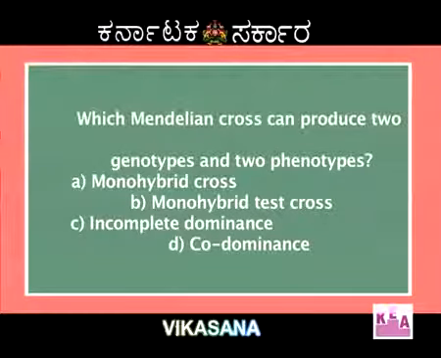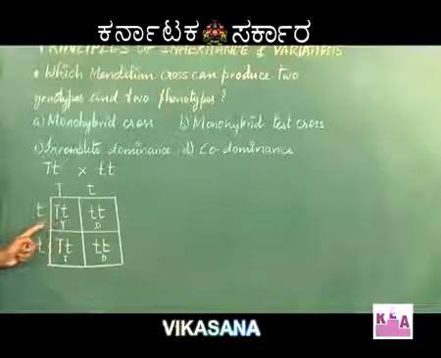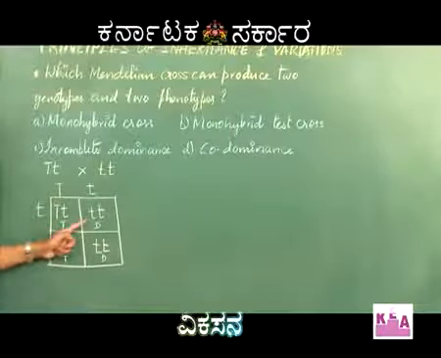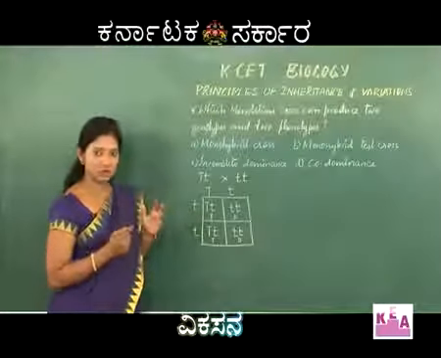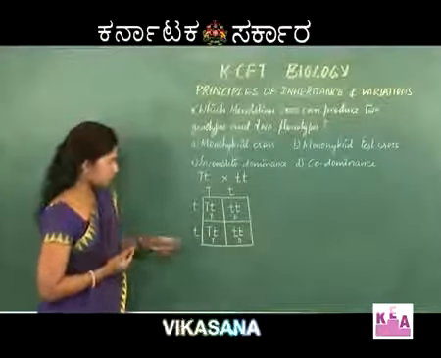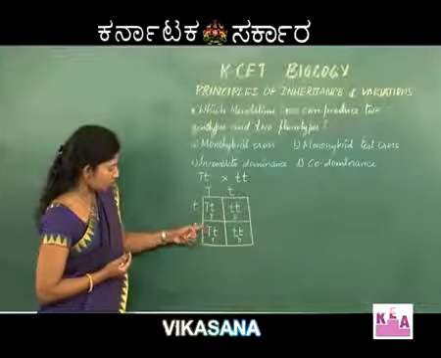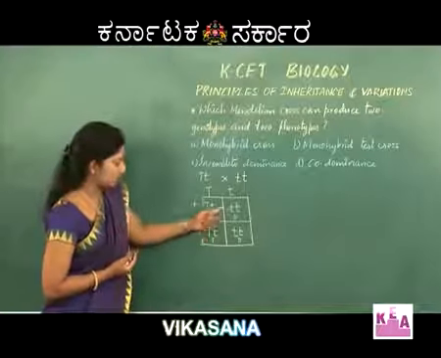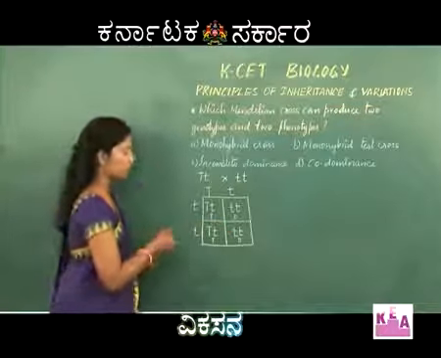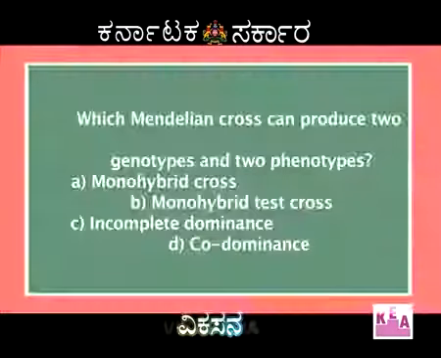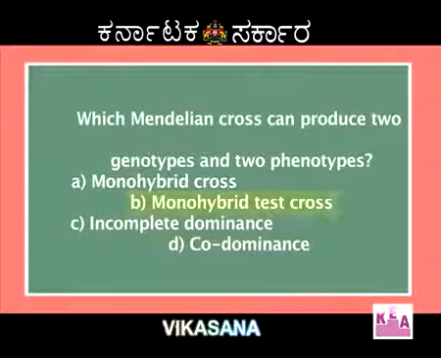You can see here, phenotypes are the external features, 2 tall plants, 2 dwarf plants. Genotypes are the gene combination or the genetic constitution. You can see this combination is appearing twice and this combination is also appearing twice. So the right answer over here is option B.